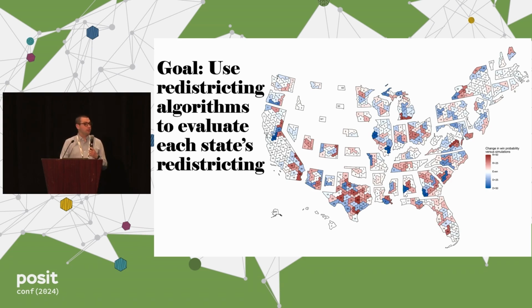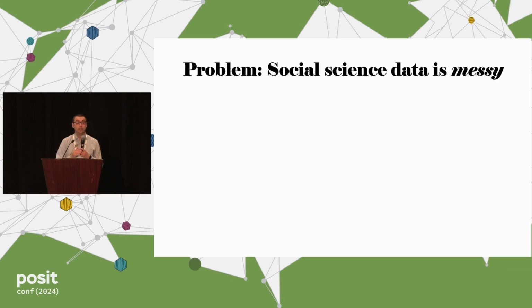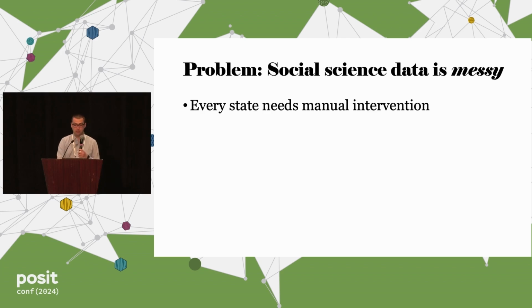The problem we often run into is that social science data is extremely messy. The data that we're using is coming from thousands of different people across the United States that often are not actually trained to do the things that they're doing, right? You'll have people that just kind of end up in a job where they run their whole county's election system and have never considered that before. So pretty much every place needs manual intervention.